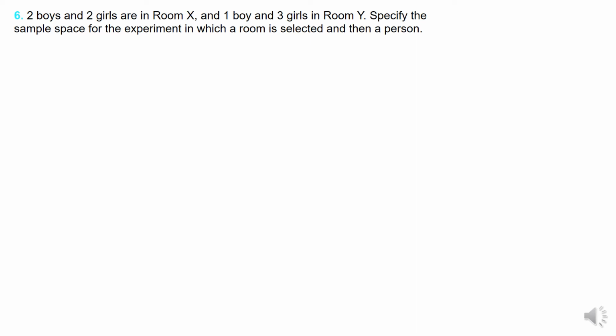2 boys and 2 girls in room X. Suppose this is X and this is Y. There are 2 boys, 2 girls, and 1 boy and 3 girls. So I am writing them as B1, B2. These are 2 boys, and this is G1, G2. This boy I am writing as B3, and this one G3, G4, G5.